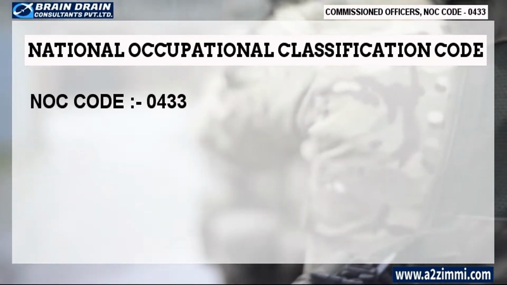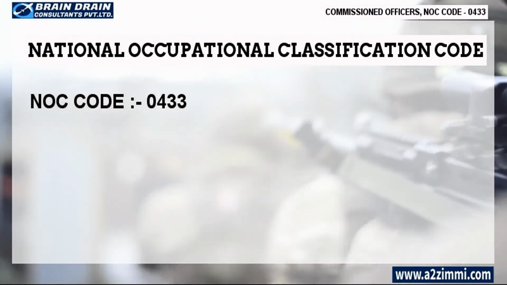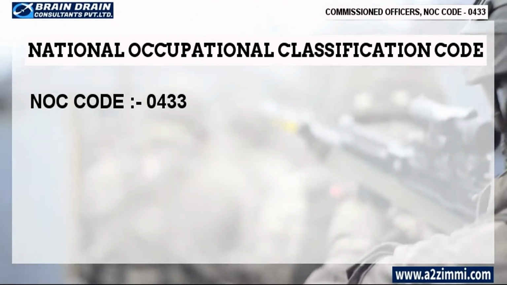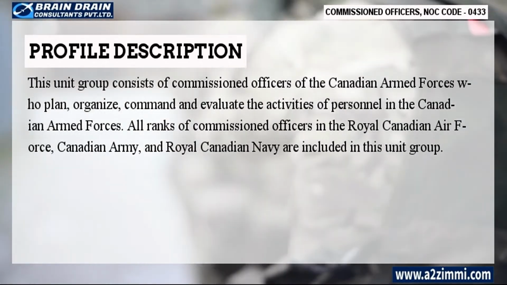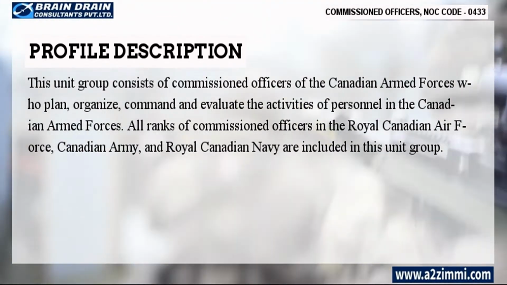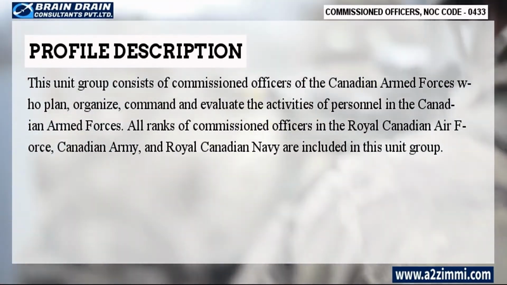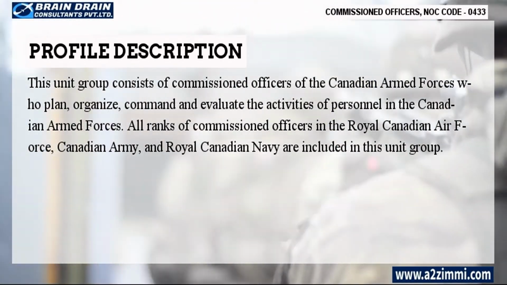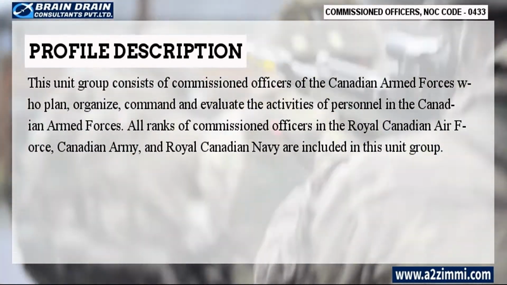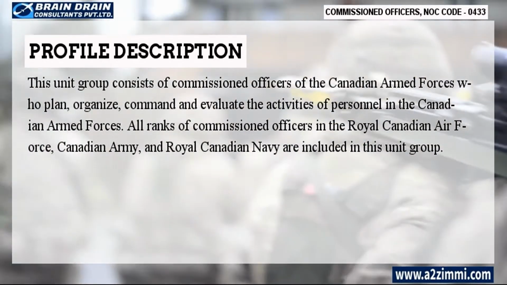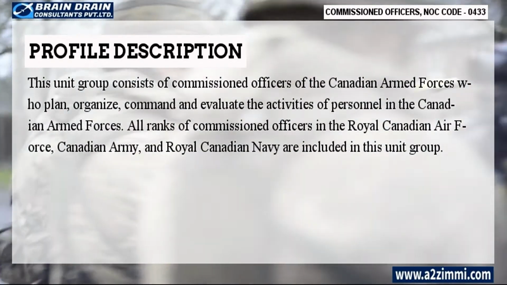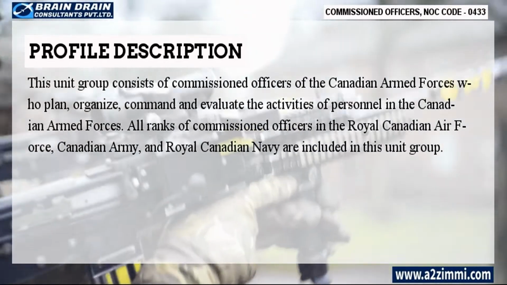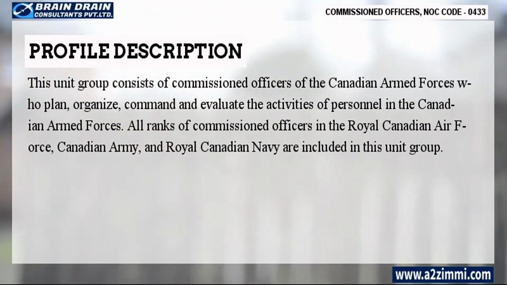The National Occupational Classification Code or NOC code for the profile of commissioned officers of the Canadian Armed Forces is 433. As per Statistics Canada, the profile description of commissioned officers of the Canadian Armed Forces is as follows. This unit group consists of commissioned officers of the Canadian Armed Forces who plan, organize, command and evaluate the activities of personnel in the Canadian Armed Forces. All ranks of commissioned officers in the Royal Canadian Air Force, Canadian Army and Royal Canadian Navy are included in this unit group.